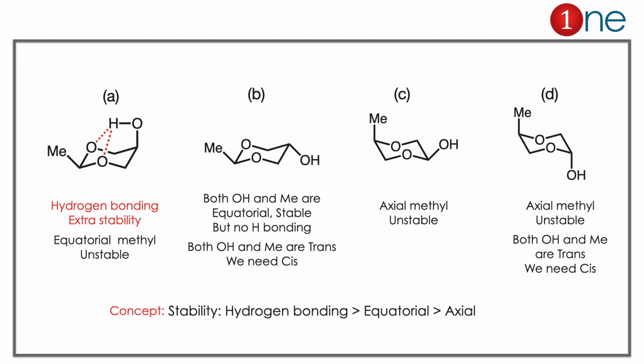Let us look at A and C. Here A and C are both cis to each other, but in A we have extra stability by hydrogen bonding. In C you have methyl at axial, and OH is equatorial. It is relatively stable, but when compared to A it is a little bit unstable. So the hydrogen bonding stabilizes the A form, it provides extra stability, and it has an equatorial methyl group. So the answer is clearly A. Here the concept you have to learn is that the stability from hydrogen bonding is higher than equatorial, which is higher than axial.